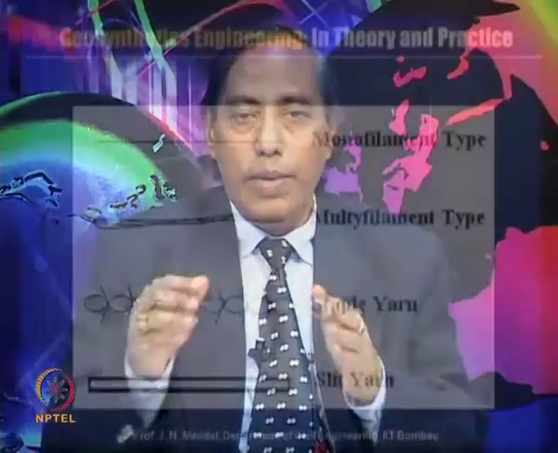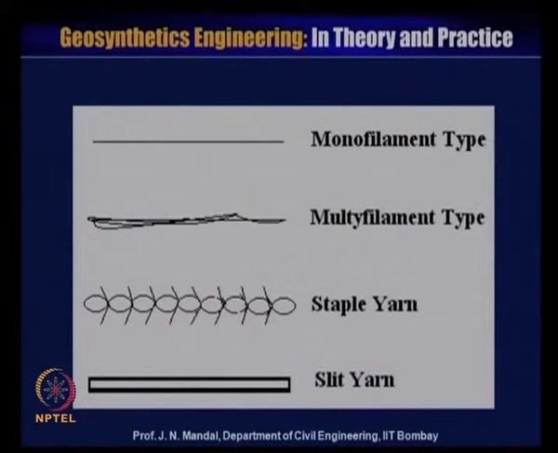So that is why more knowledge about textile engineering is also needed. You can see in this slide that this is monofilament type, this is multifilament type, this is staple yarn, or this is slit yarn. So you can see the variation of the different types of filament.